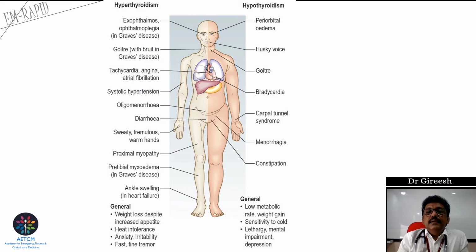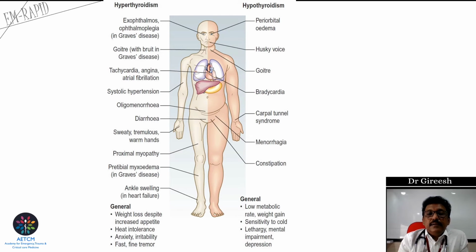Here we can see periorbital edema. So edema around the eyes, edema on the face, husky voice. Goiter can be seen in some patients, but in many patients who are having hyperthyroidism or hypothyroidism, you may not see the goiter. Bradycardia; in hyperthyroidism, we saw tachycardia and cardiac failure. Here we see bradycardia, pericardial effusion, and cardiac failure.